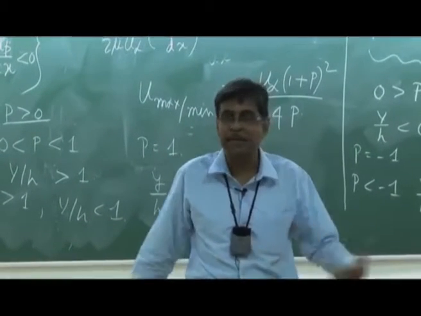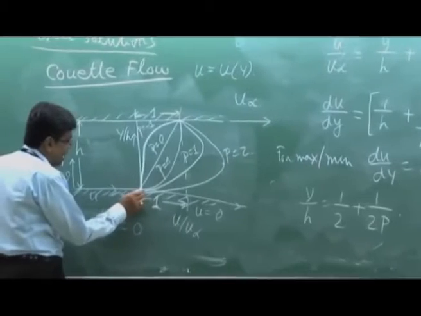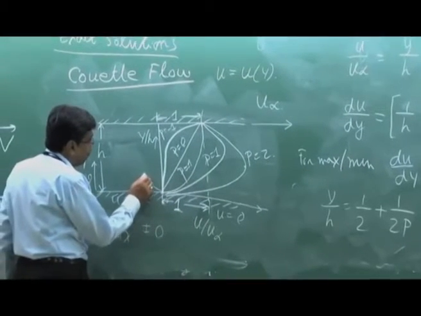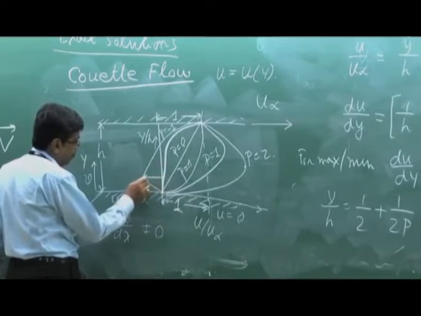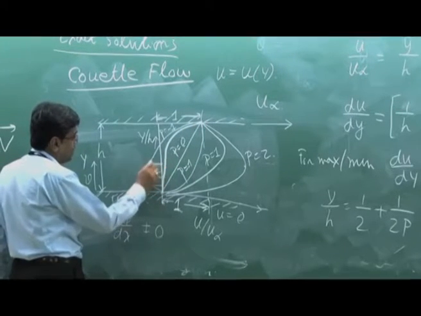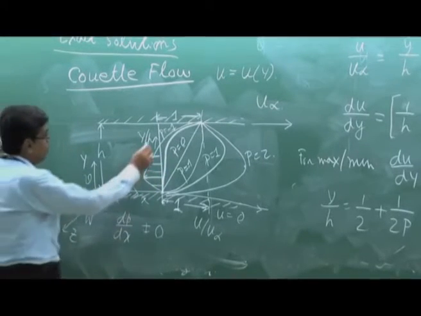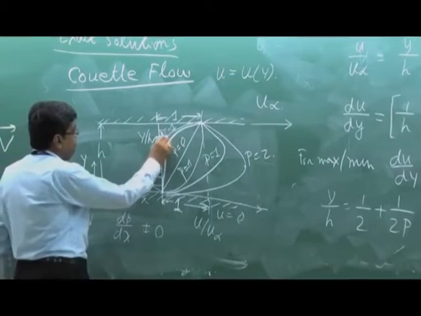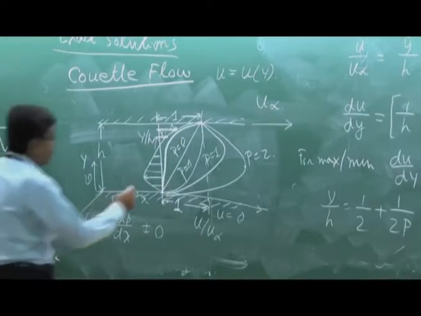Boundary layer separation, I think in fluid mechanics class it was told, and if you look at that picture it will be like this. Somewhere the flow will be minimum, that means in the opposite direction. This is the minimum flow, that Y by H. That means this is a particular, sorry, I draw it by this color.